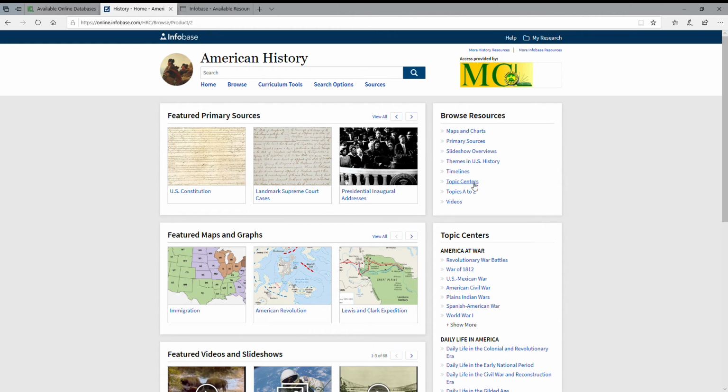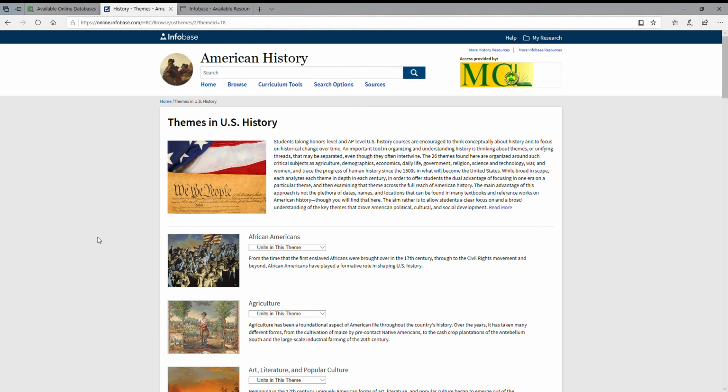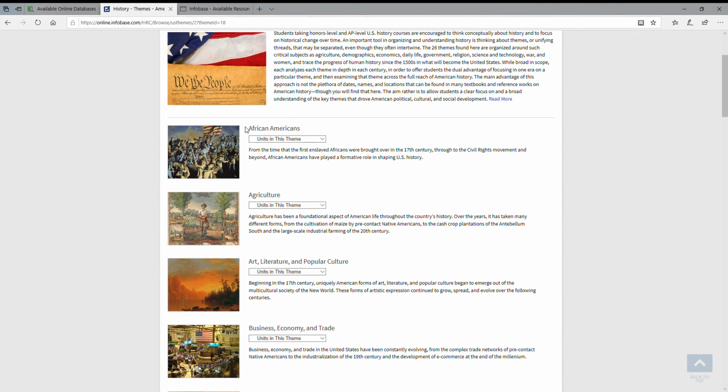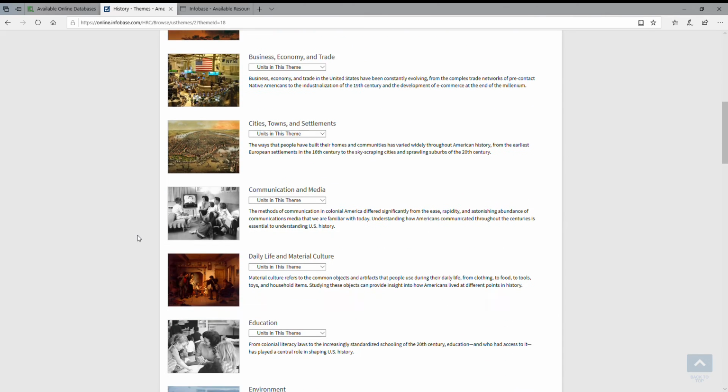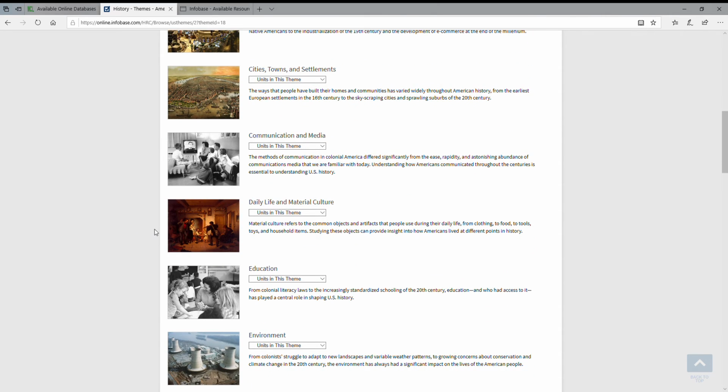The resources area, in addition to what I've pointed out already, there are areas for themes in American history and timelines, and there's also the topic centers. So, for example, your themes in American history, once you click on that, this is where you're going to see, in addition to some of those areas that have their own topic center, you'll get into things like agriculture, pop culture, social history, media, daily life, that kind of stuff.